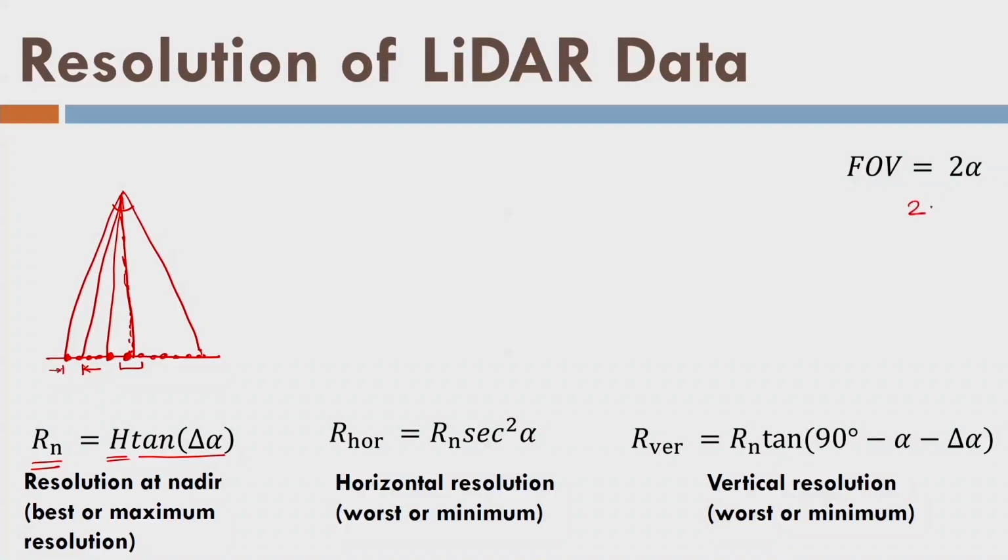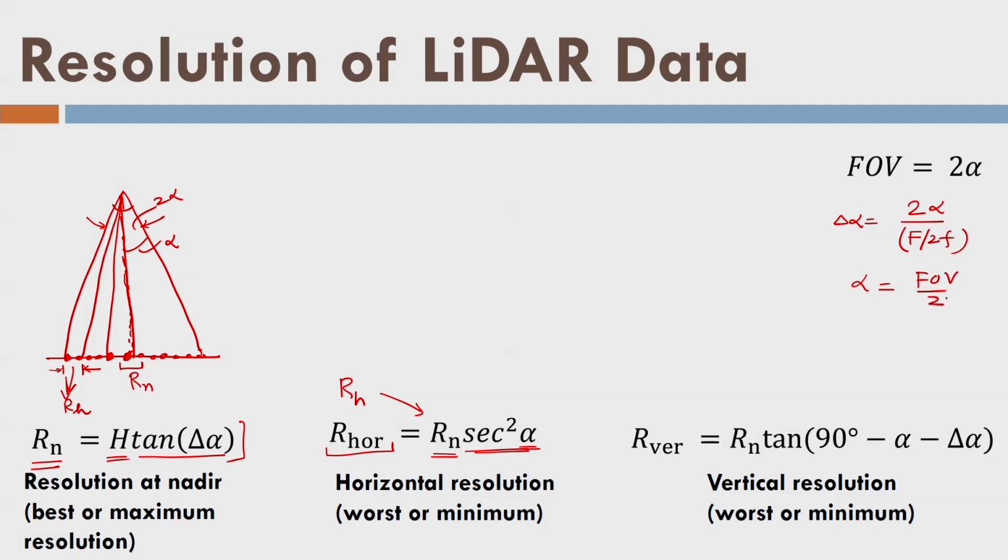So if I divide 2 alpha by the number of points in one line, I will get delta alpha. So that is the resolution here. Now we can see what is the horizontal resolution in the worst case, which is here, RH here. So this is Rn here. So this is RH or R horizontal, and it is given by Rn into sec square alpha, where this complete angle is 2 alpha, or the half angle is alpha, or half of the FOV. So I can write here alpha is FOV by 2.